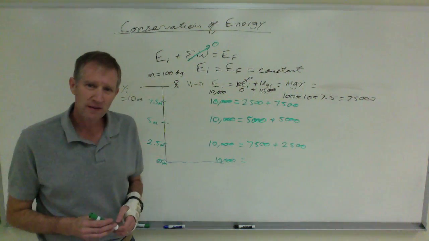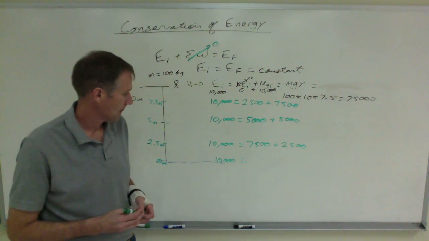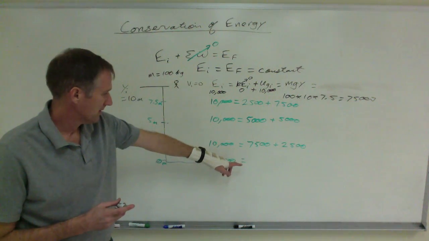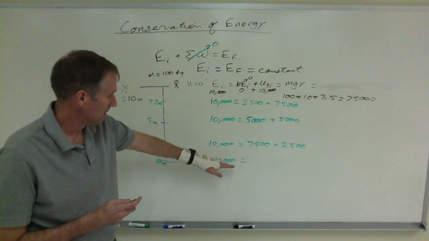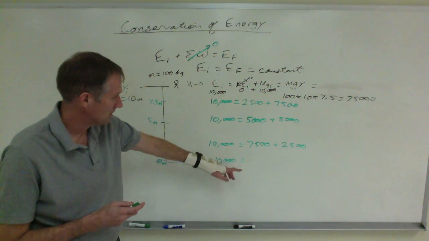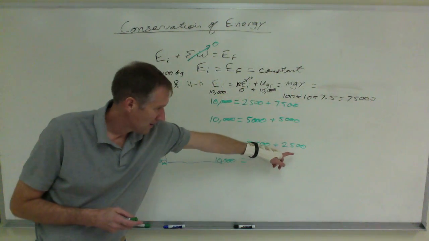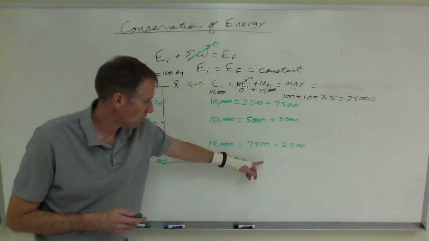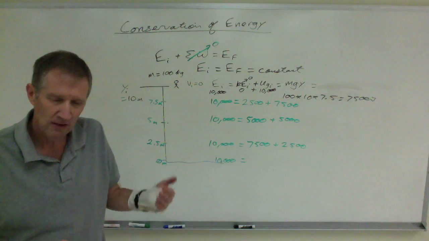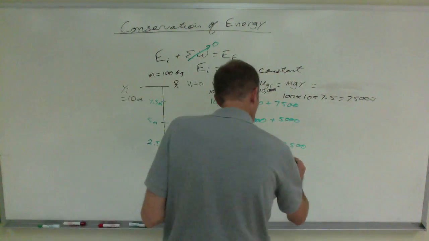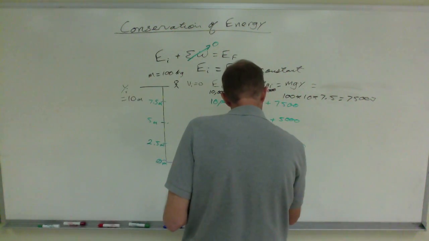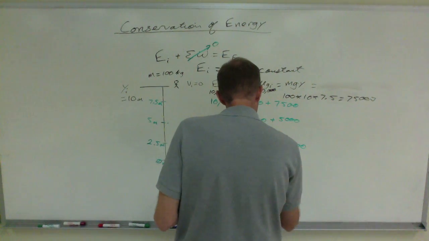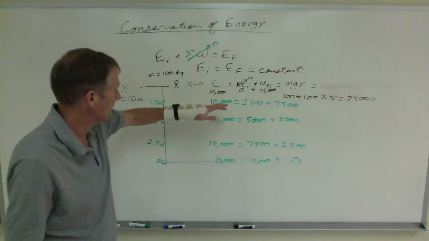Just before striking the water, he still has 10,000 joules of energy. He has no height. And so all of the energy is kinetic. That's when he's traveling the fastest. So this is 0. This is 10,000 joules. So the point of this exercise is that he's gone